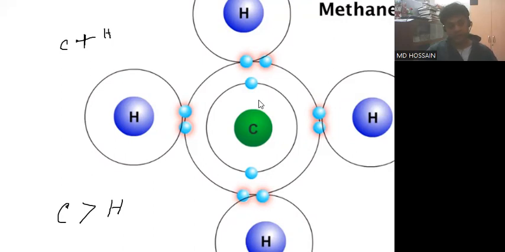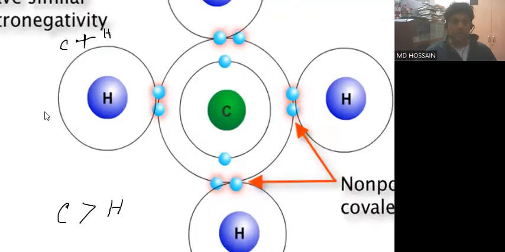But actually, they do not stand at the middle position, they are slightly adjacent to the carbon atom, because of the electronegativity difference. We have seen in the previous slide that the electronegativity of carbon is higher than that of the hydrogen atom. You can see here the electronegativity of carbon and hydrogen, 2.6 and 2.2, and the difference is 0.4 only. That's why the polarity does not increase.